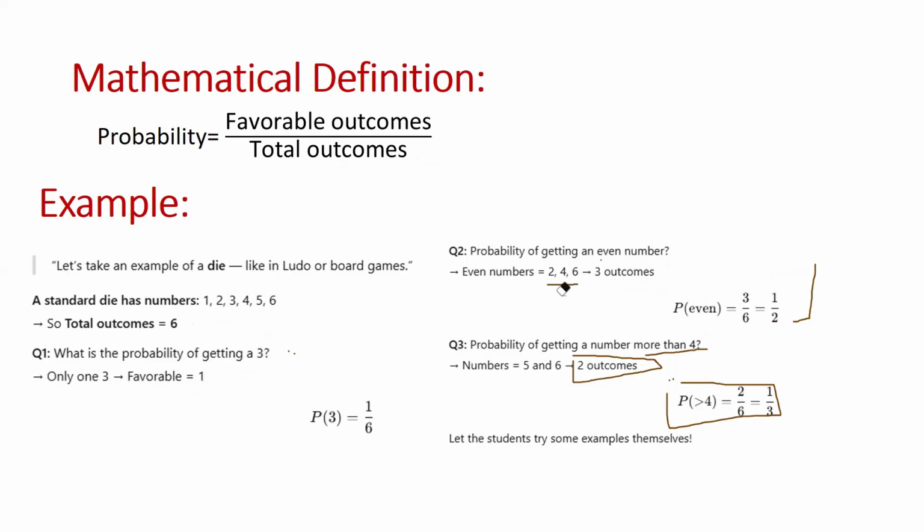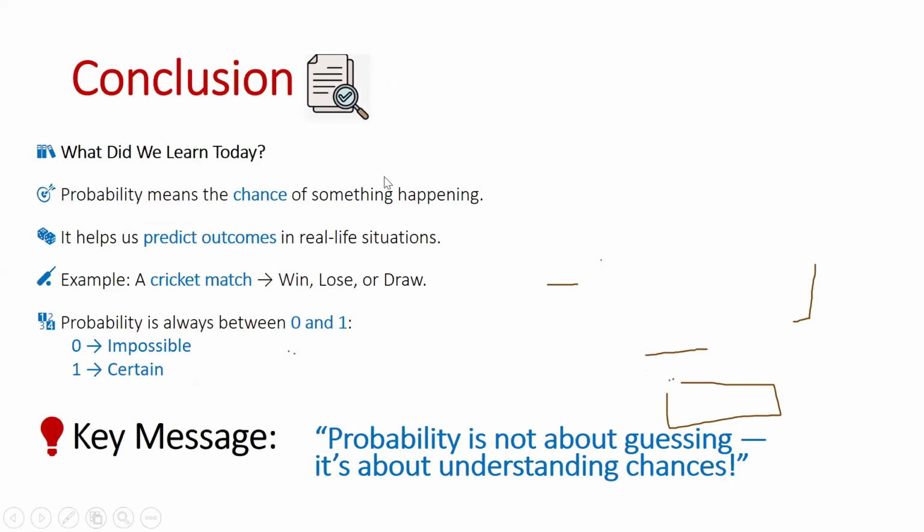What did we learn today? So students, firstly, we learned probability means the chance of something happening. It helps us predict outcomes in daily life situations. We earlier gave examples of a cricket match and rolling a die as well.